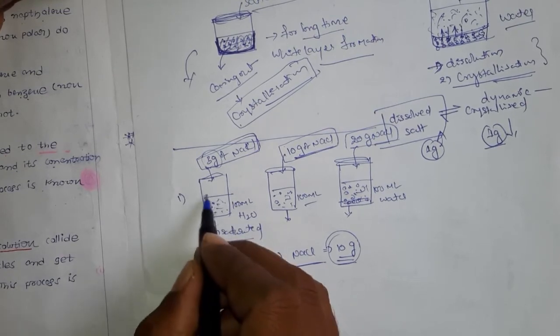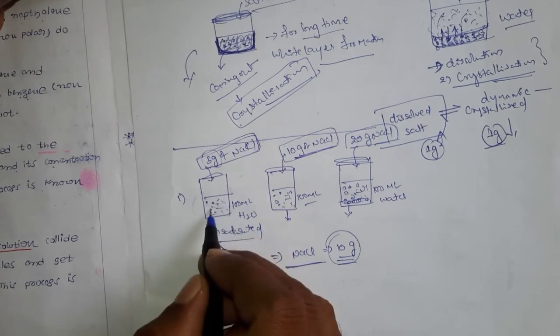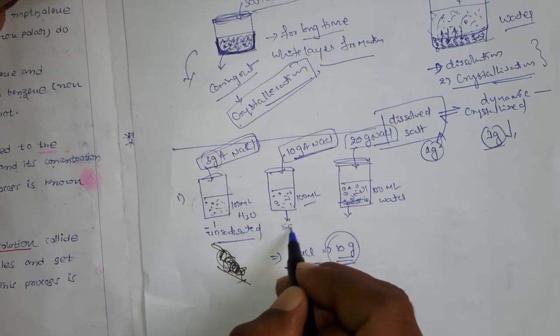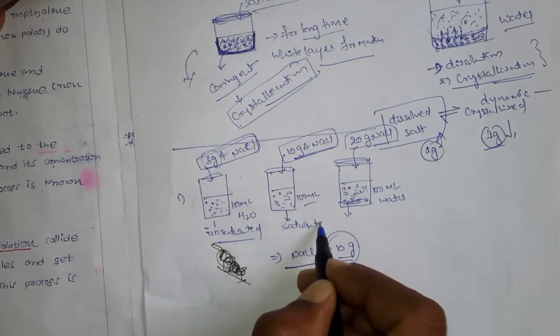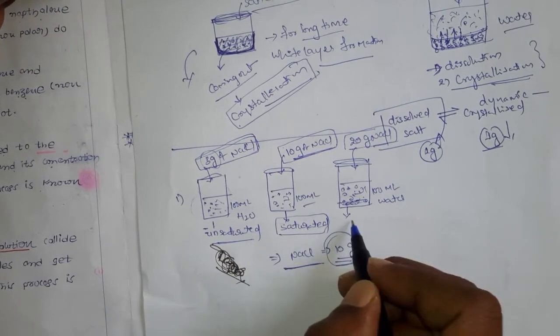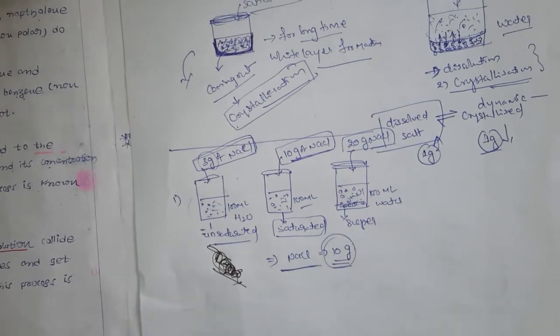That means you can dissolve more than this. So that you call as unsaturated. Then what is saturated? You call it saturated. That means you already added the required amount of the quantity. But what is this? This is supersaturated. That means you added more than the required one.